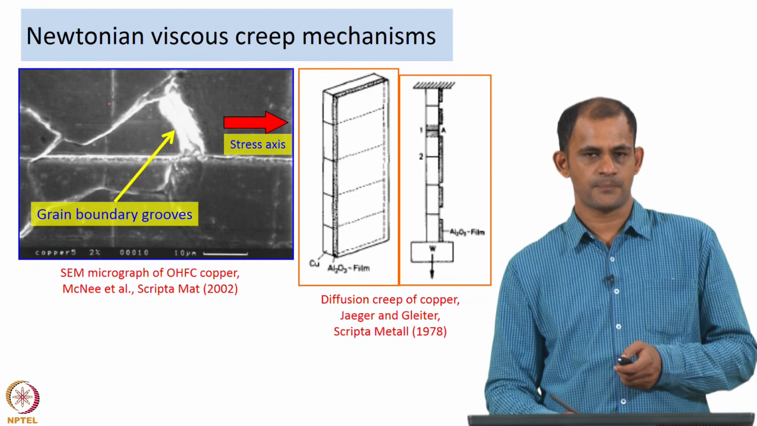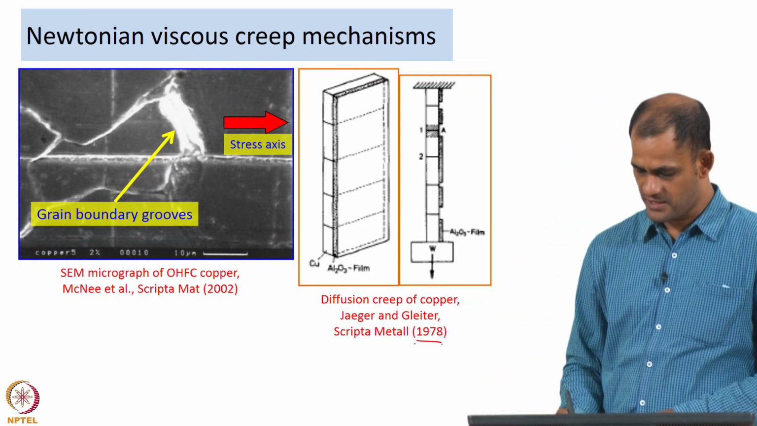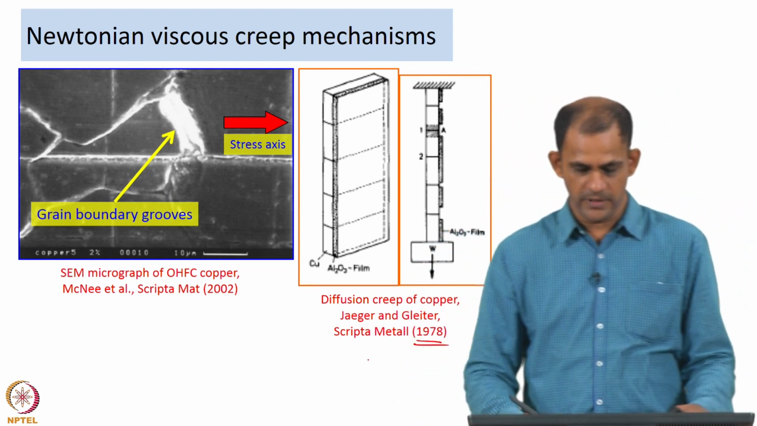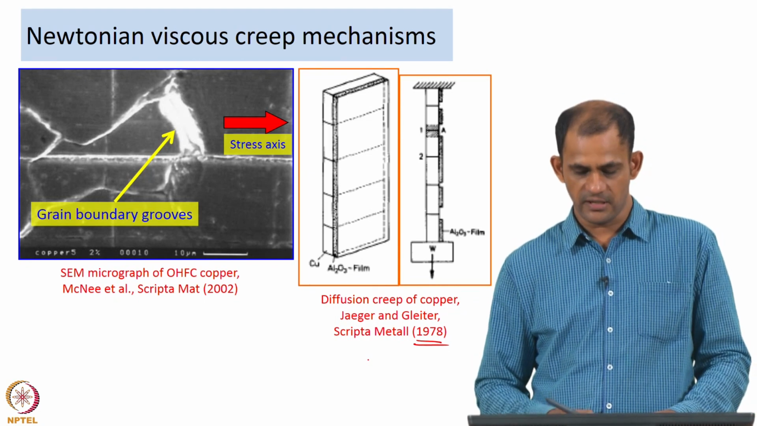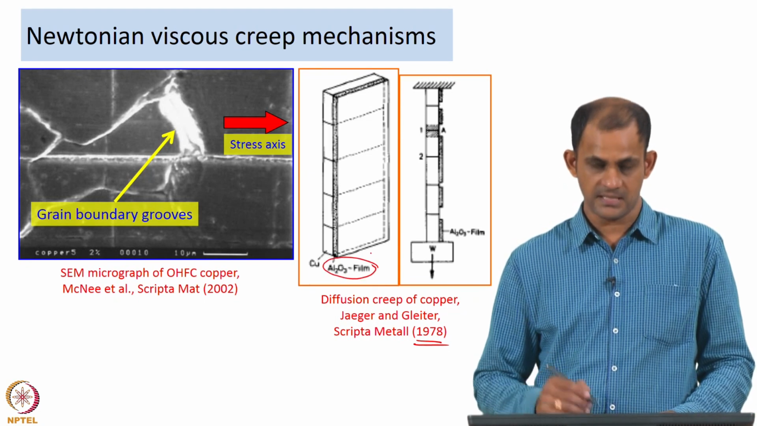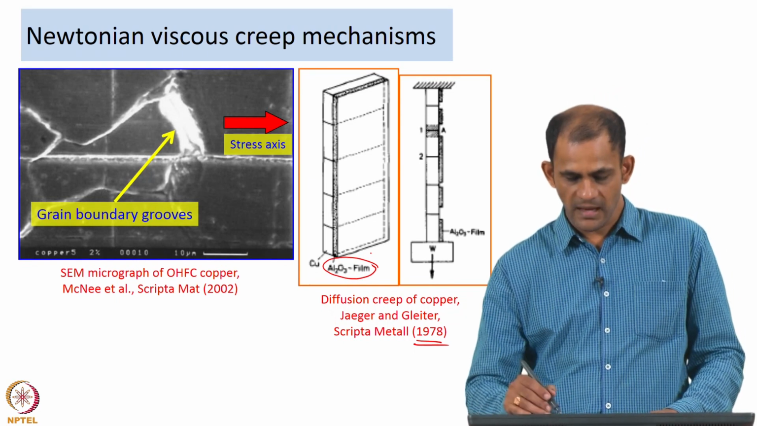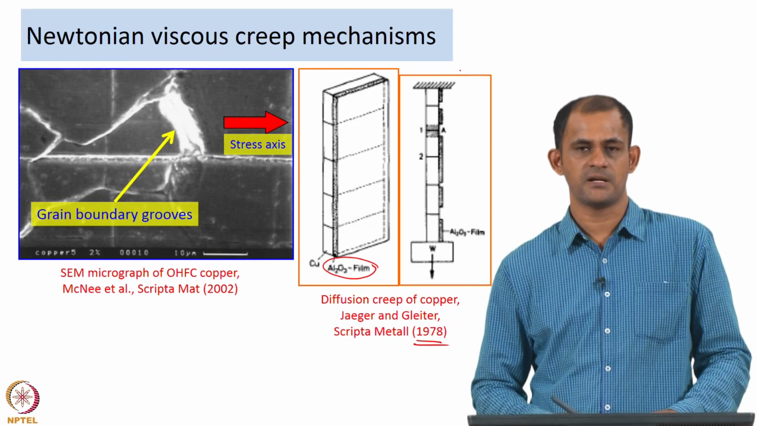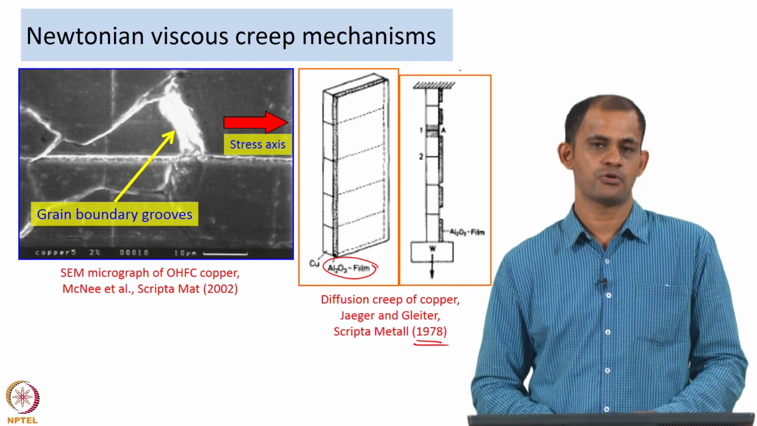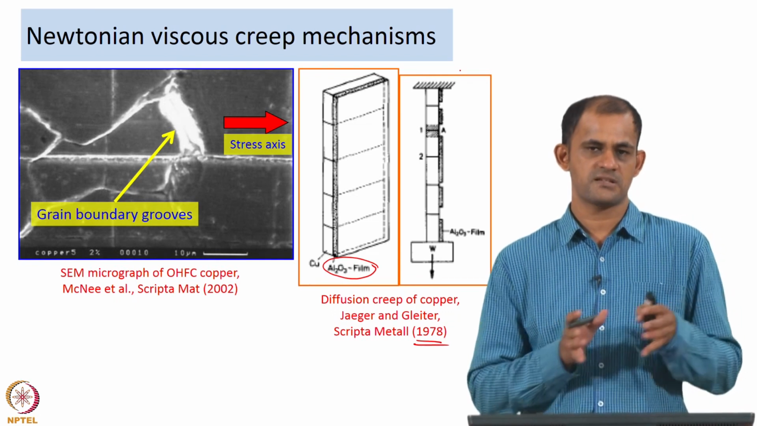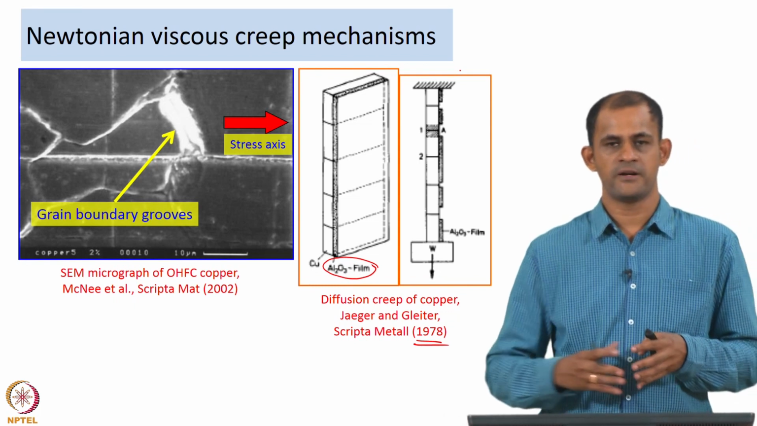Another evidence was provided by Jaeger and Gleiter in the year 1978. What the group did was they took a piece of copper and coated it with alumina film. Alumina is a ceramic, so it is a hard brittle material. And then they started deforming the material under conditions which are suitable for diffusion creep controlled deformation. So, the stress and the temperature value that they chose were such that the copper could deform under diffusion creep conditions.